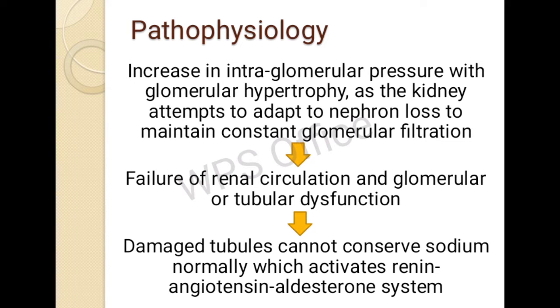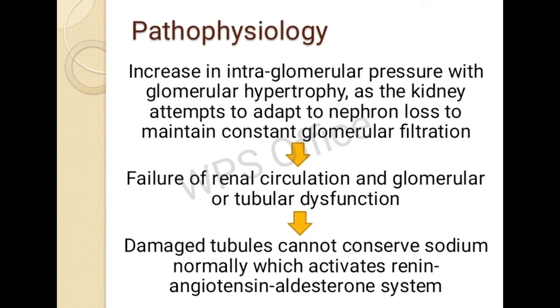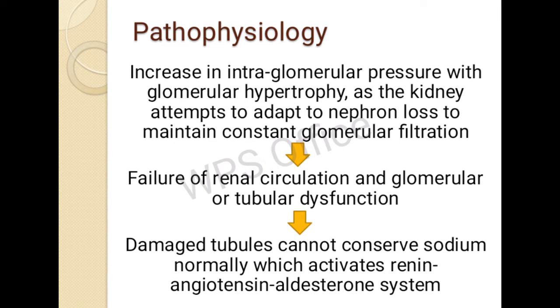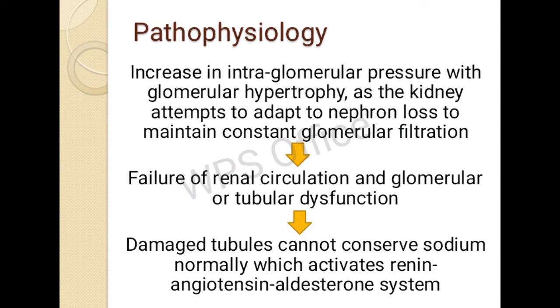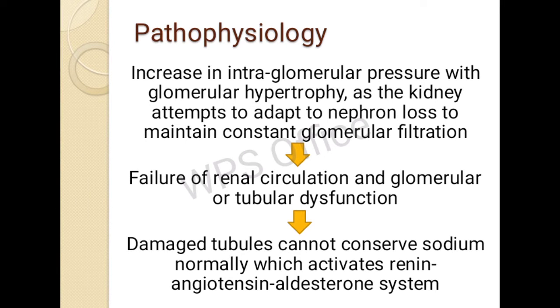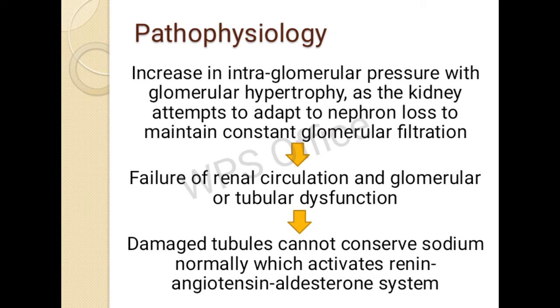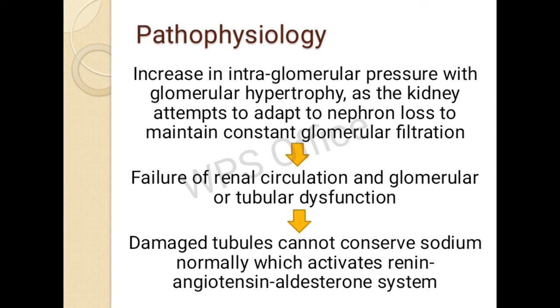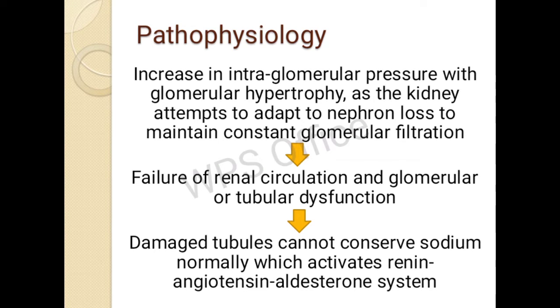There will be dysfunction in the glomerulus or the tubular, that means the tubules, okay, and failure of the renal circulation, that means exchange of fluids and electrolyte balance, okay. Then this will damage the tubules. What will happen after this? The damaged tubules cannot conserve the sodium, okay. The sodium which is to be conserved by the kidney cannot be conserved, okay.